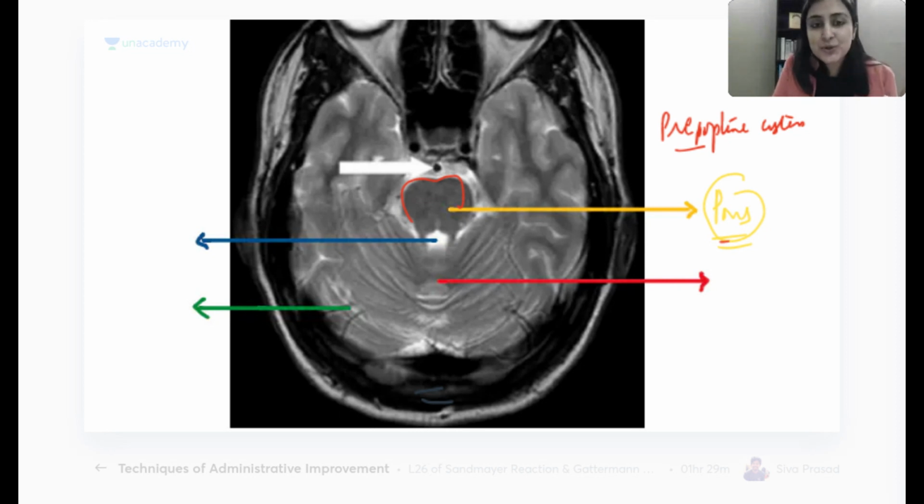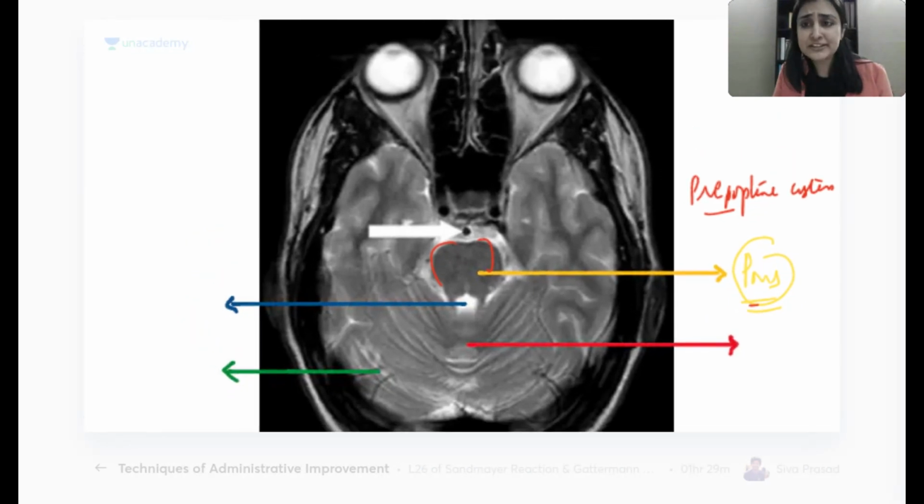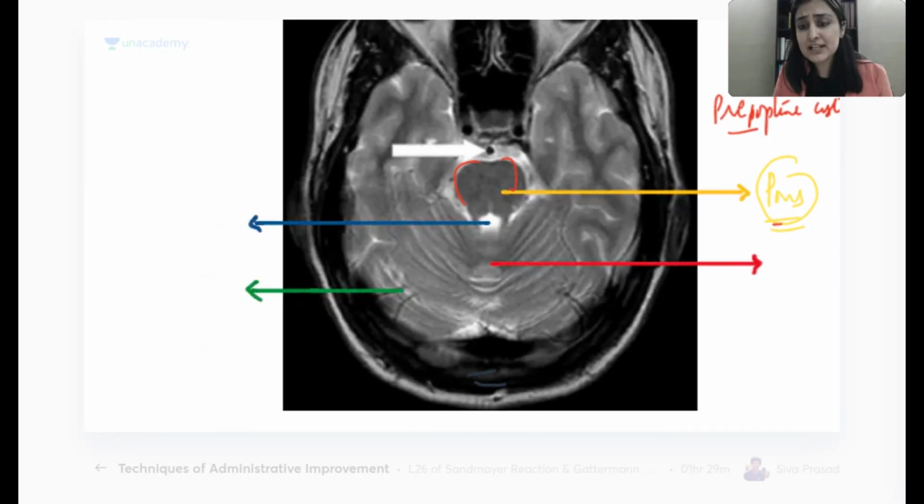Now my question to you, which is this blood vessel which is running in the pre-pontine cistern? What will your answer be? Anatomy question, radiology question, whatever question, we want the answer. Right, it is the basilar artery. It is the basilar artery. So my learning point: pons, first thing I'm going to identify, anterior to pons, in the pre-pontine cistern, one black flow void should be running. That flow void is the basilar artery. If I see that, I'm very happy.